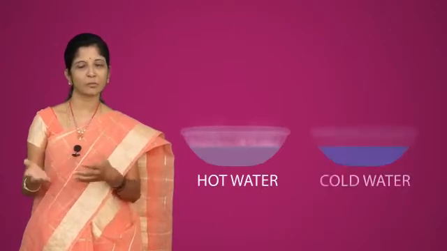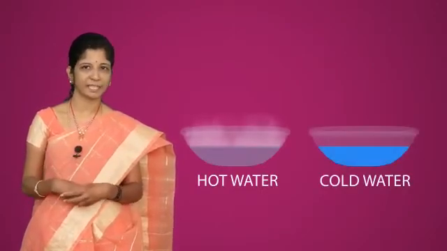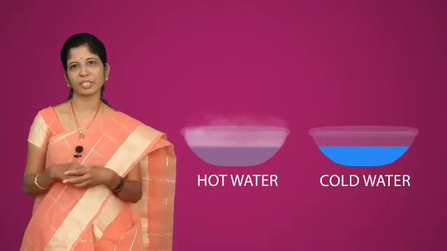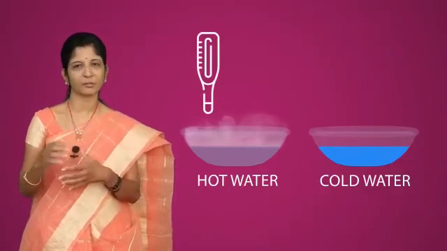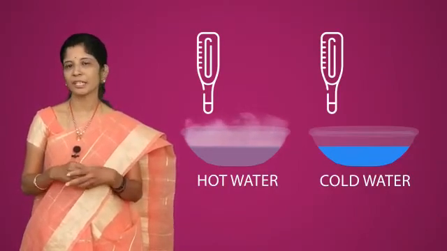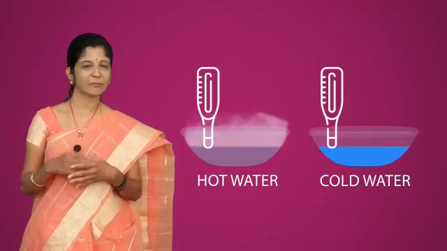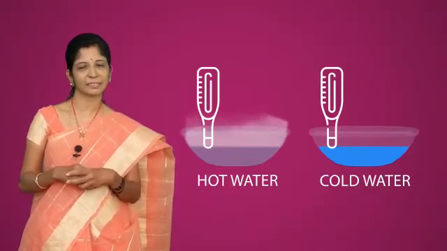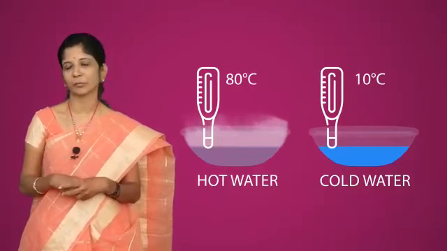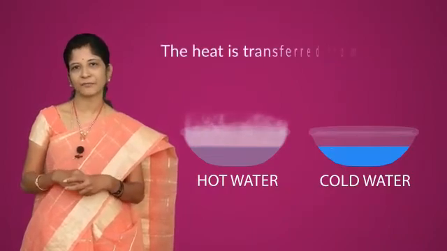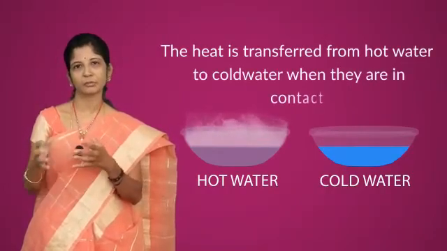For this, let us discuss a small activity. Let us bring hot water and cold water and place them in contact. Initially, I will put thermometers in both the hot water and the cold water and note down the readings. Later, after some time, we will observe the difference in the level of the mercury in the thermometer. This shows that after some time, the heat is transferred from hot water to cold water when they are in contact.